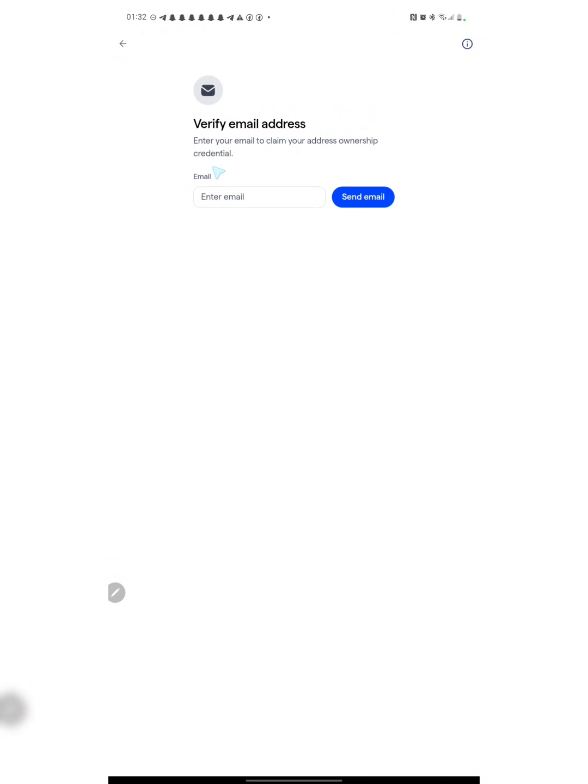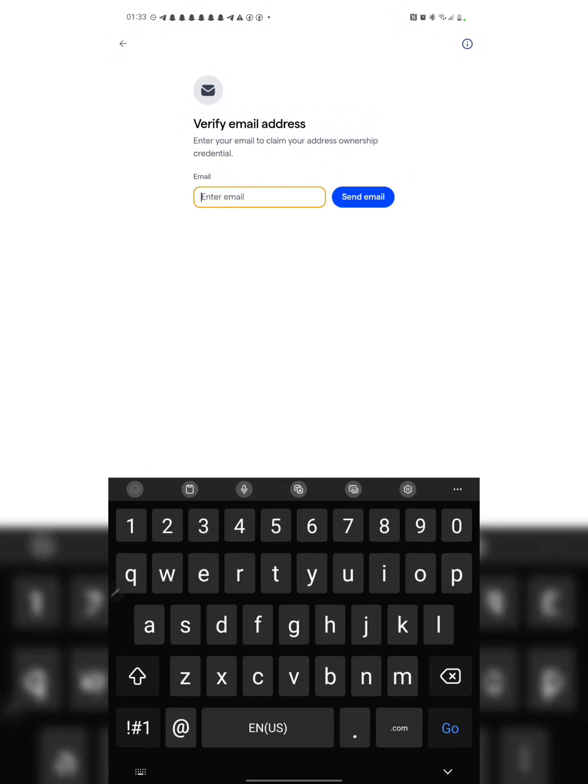And over here right now we need to verify our email. I will just go ahead and use my email. Preferably use the same email that you used to create your Billion Network account. Okay, here we have it. So we then click on send email. So they're going to be sending an email to the particular email address that I provided. I just need to go right there and confirm it.